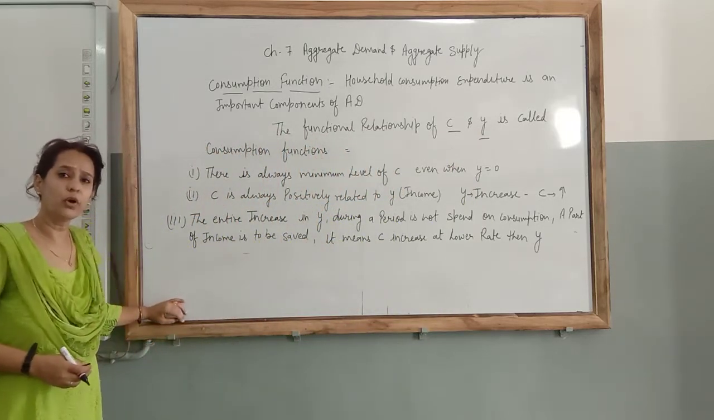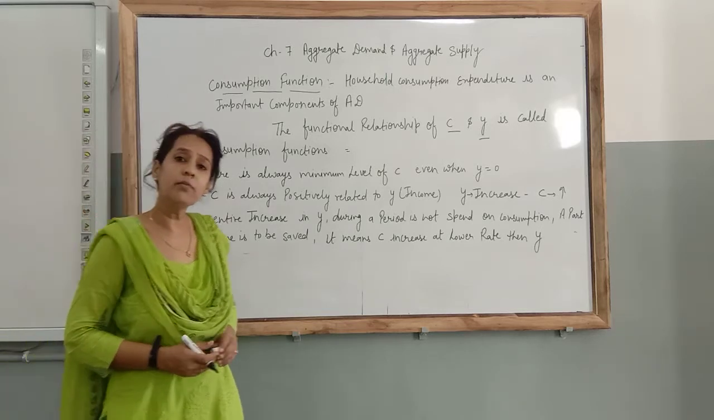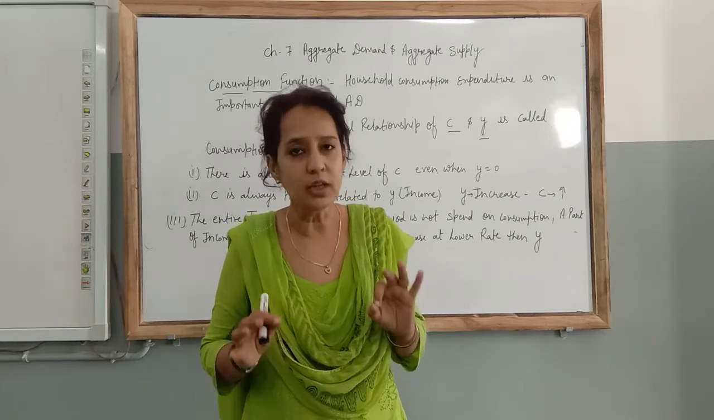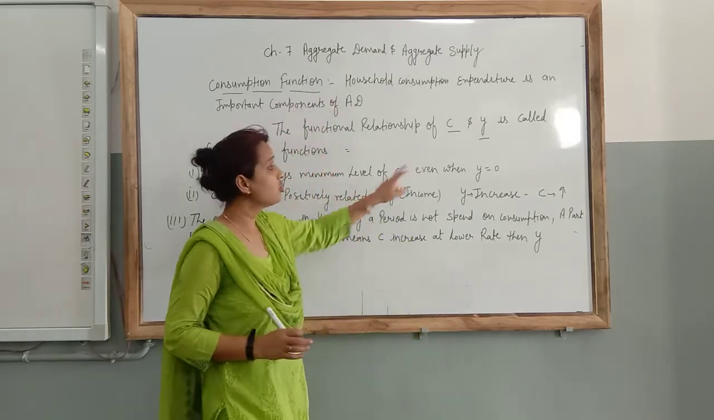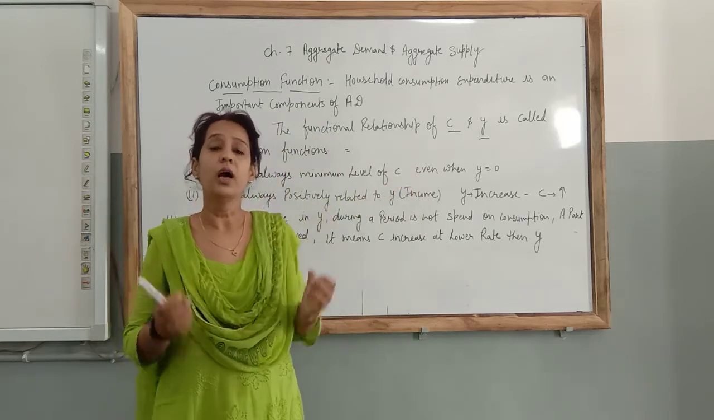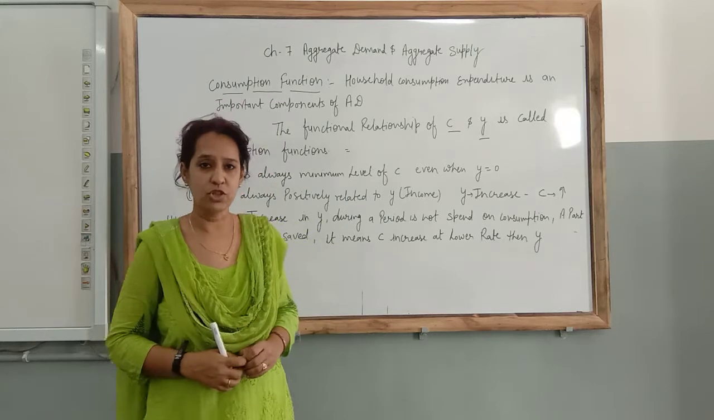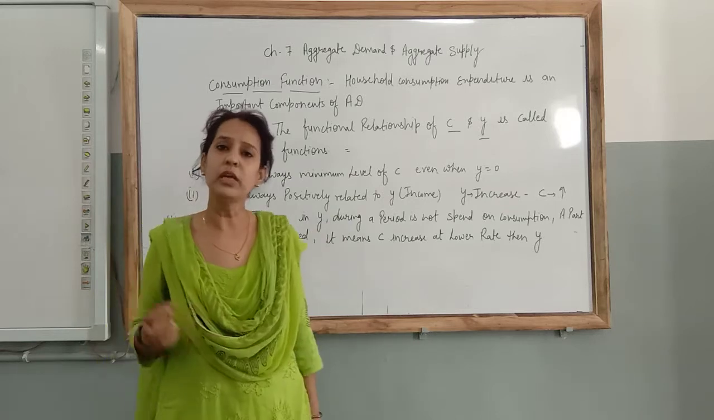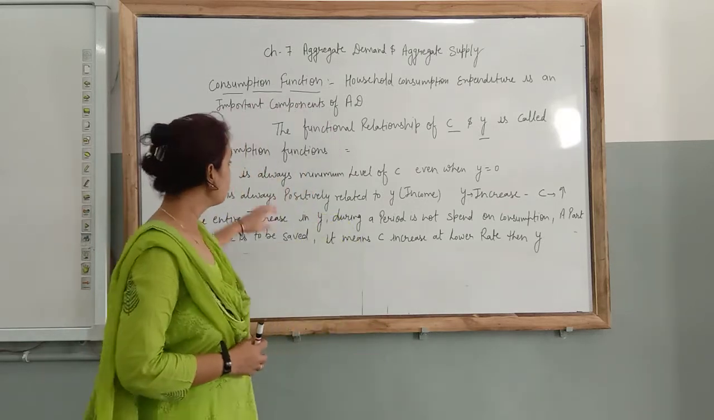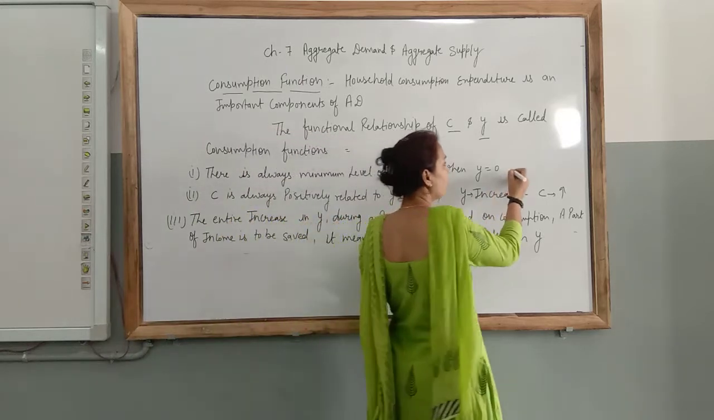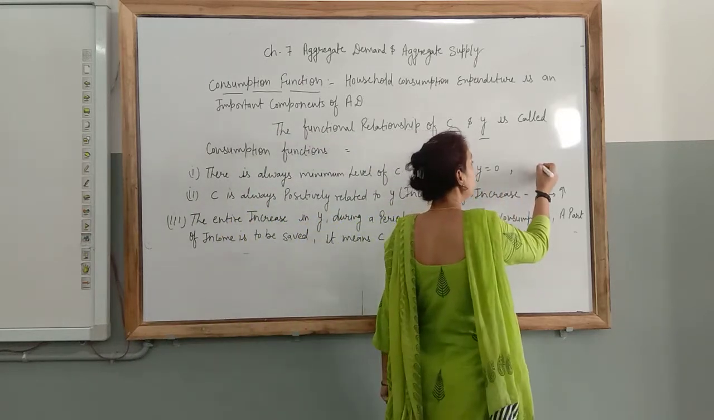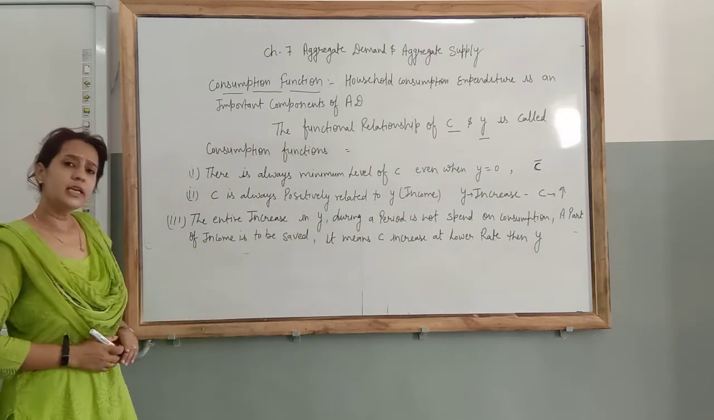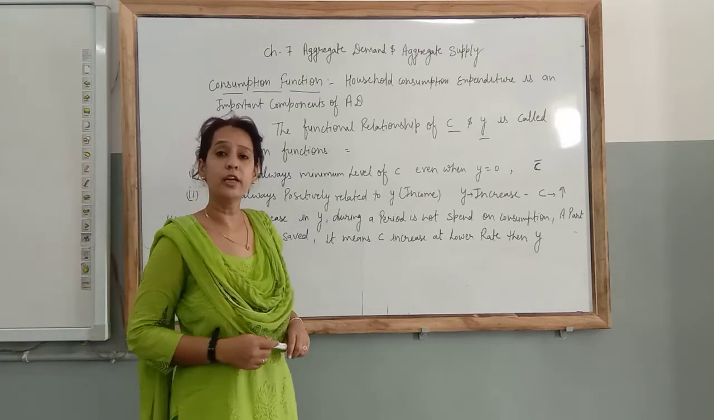We have observed 3 points. When your income is 0, then also there will be a minimum level of consumption. Even if you are borrowing any kind of money, you have to do the minimum level of consumption. That is known as C bar, which we are going to denote as the minimum consumption level. Clear?